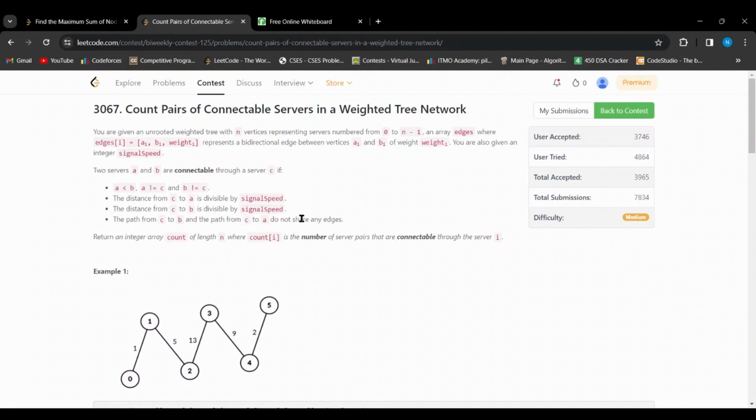not share any edges. Satisfying these conditions, we have to find all the pairs of servers A and B that are connectable through server C. And finally, we have to return the integer array count of length n, where count[i] is the number of server pairs that are connectable through the server i.